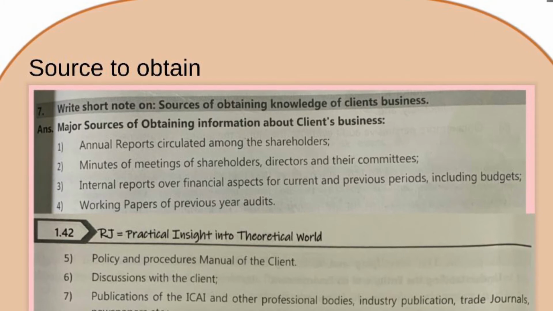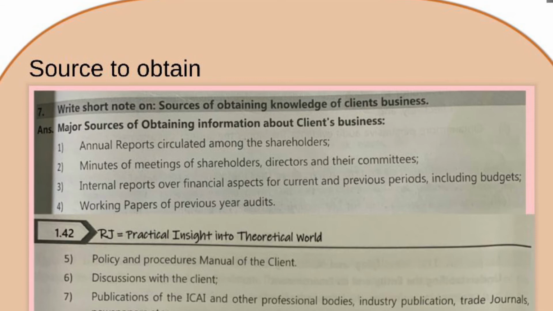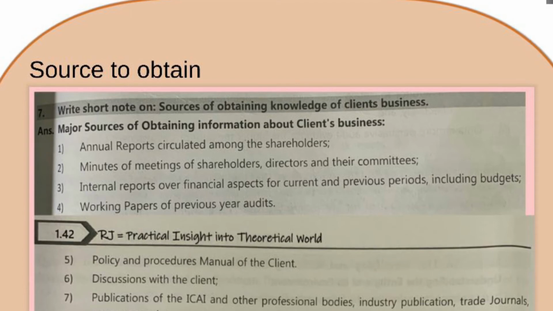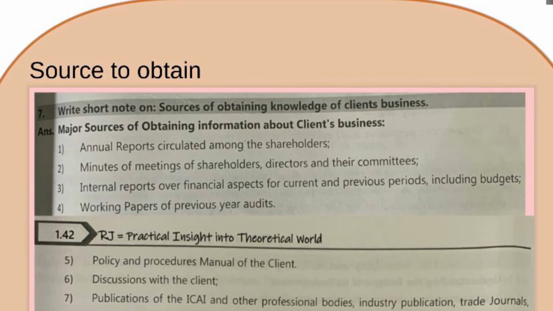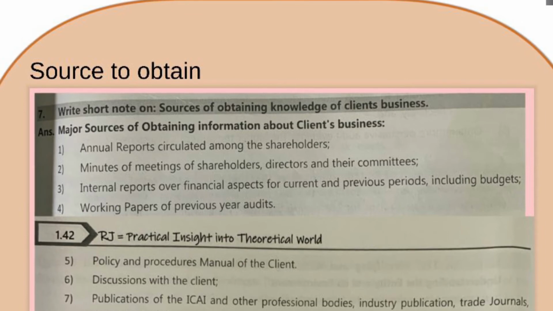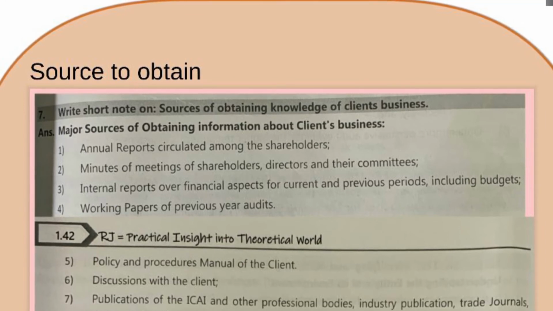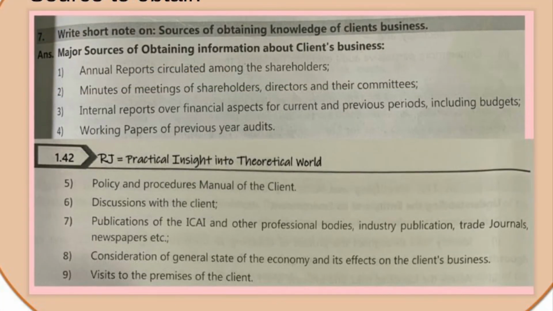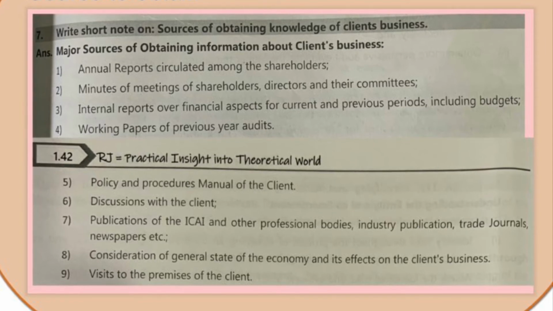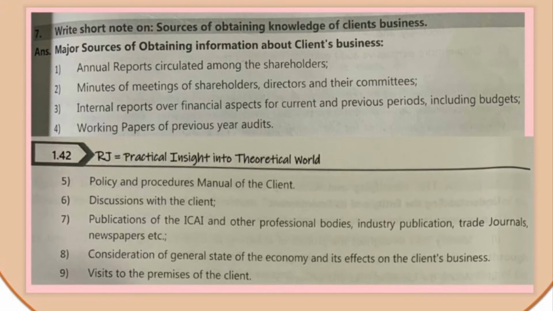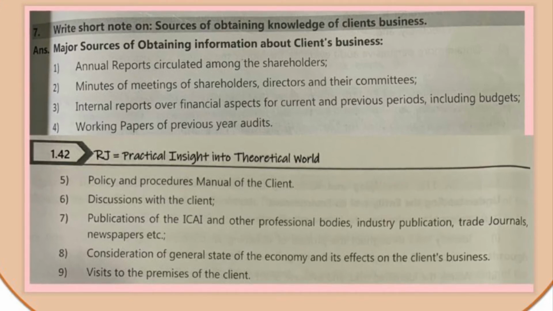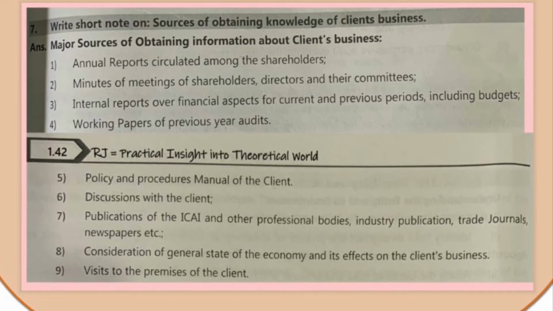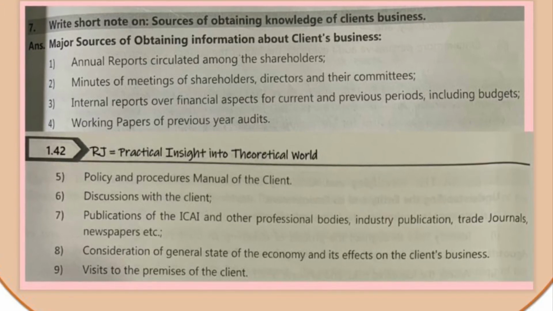Discussion with the client, we can do inquiry and observation, and from there we can obtain nice information. Publication of ICAI and professional bodies, industry publication, trade journals, newspaper. From all these sources we can obtain information. For the aviation industry, for example, every year they publish magazines, trade journals. In newspaper we also get a lot of information. Best source is internet. From all these sources we can obtain information of the client.